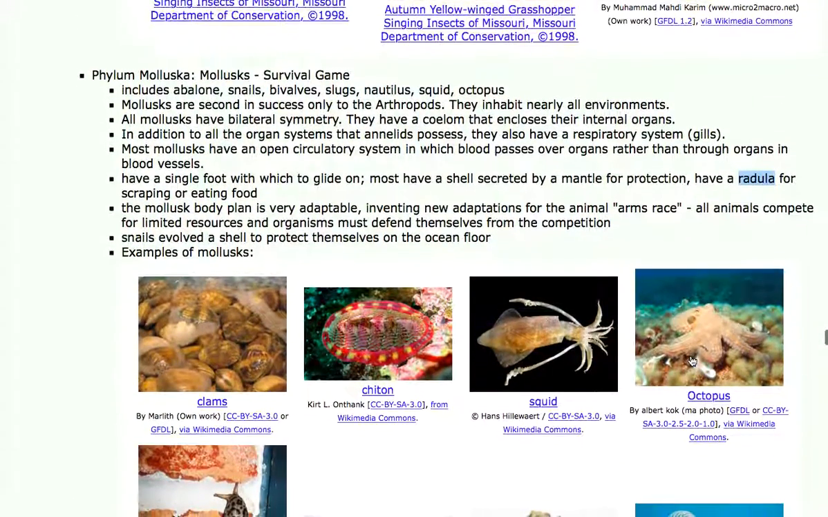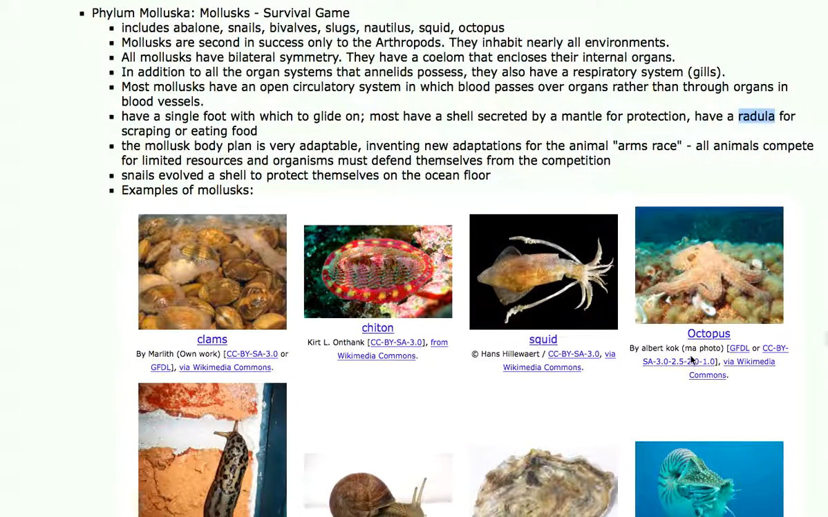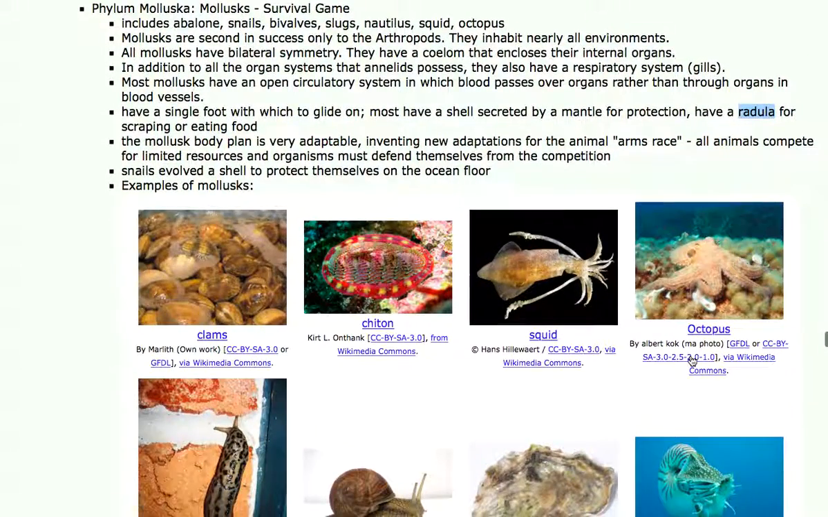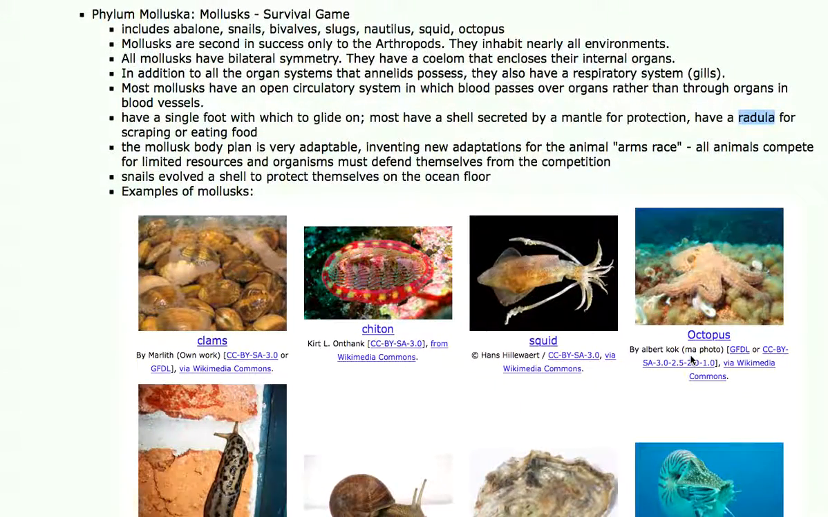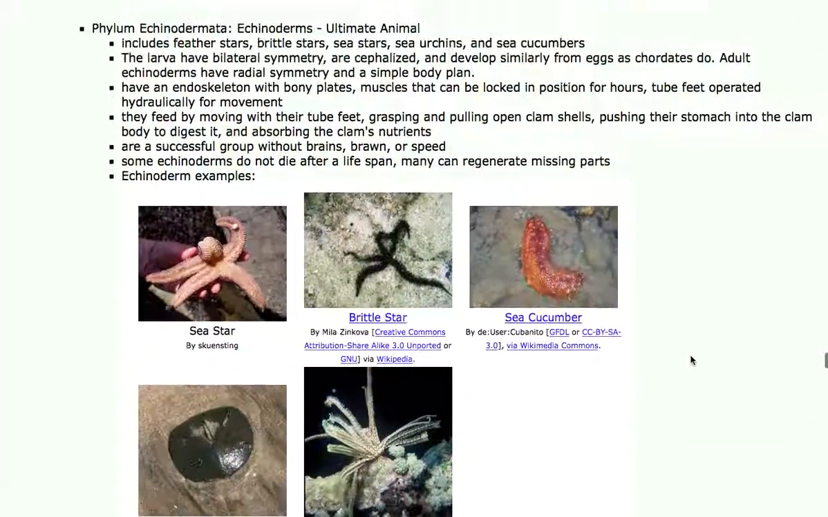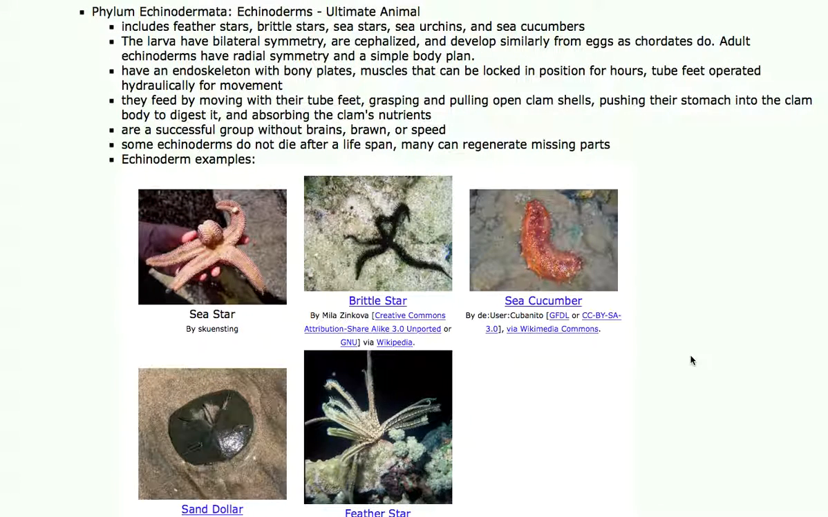Mollusks are a very successful group on Earth. Soft-bodied creatures, most of them are aquatic, but not all. Some snails live on land, but they're not as successful as the arthropods with the jointed legs and the exoskeleton. And that brings us to the last group of invertebrates we're going to talk about, the echinoderms.